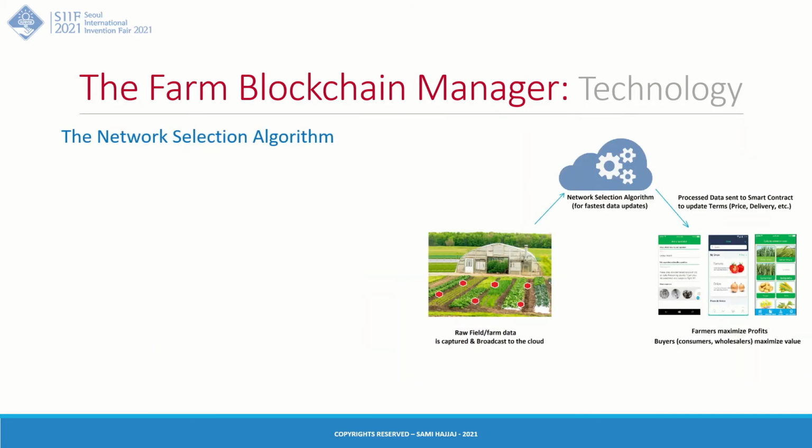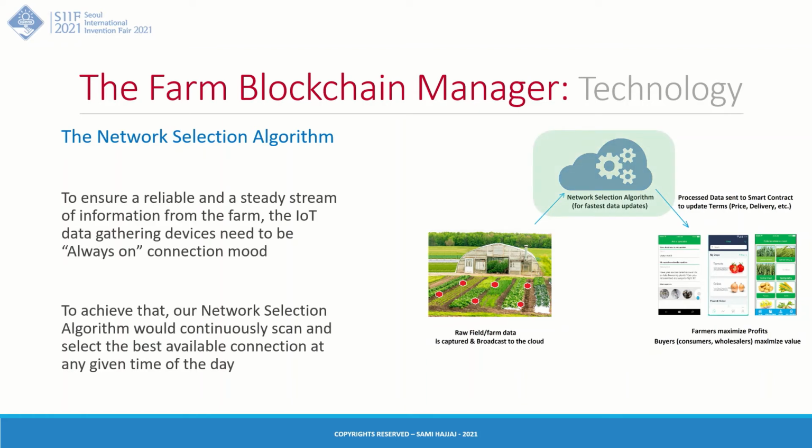The second part is the network selection algorithm. The network selection algorithm makes sure that the farm is always connected to the cloud. At different times of the day, the network could be congested. Maybe you would have a better connection if you switch to a different provider, and so on and so forth. So the network selection algorithm continuously observes the situation and always selects the best network, so it always stays on, therefore providing a reliable source of information.